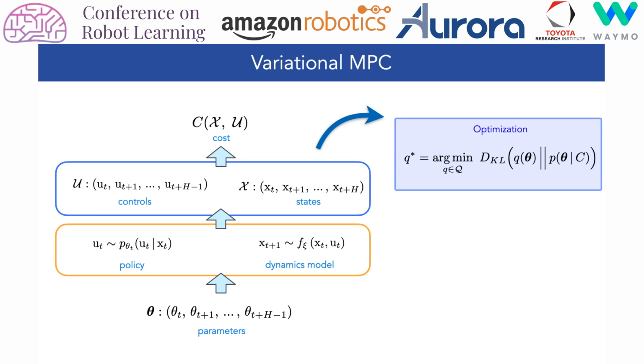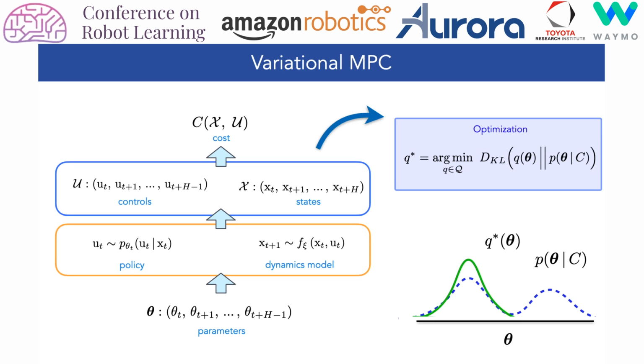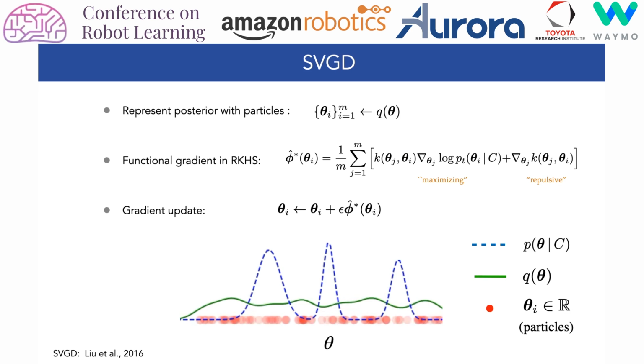with resulting costs. We can then minimize the KL divergence between a proposal distribution and the target posterior over the parameters given trajectory costs. The resulting optimized distribution is then used to generate a parameter sequence for the next MPC iteration. In our approach, we employ Stein variational gradient descent to optimize the variational objective.